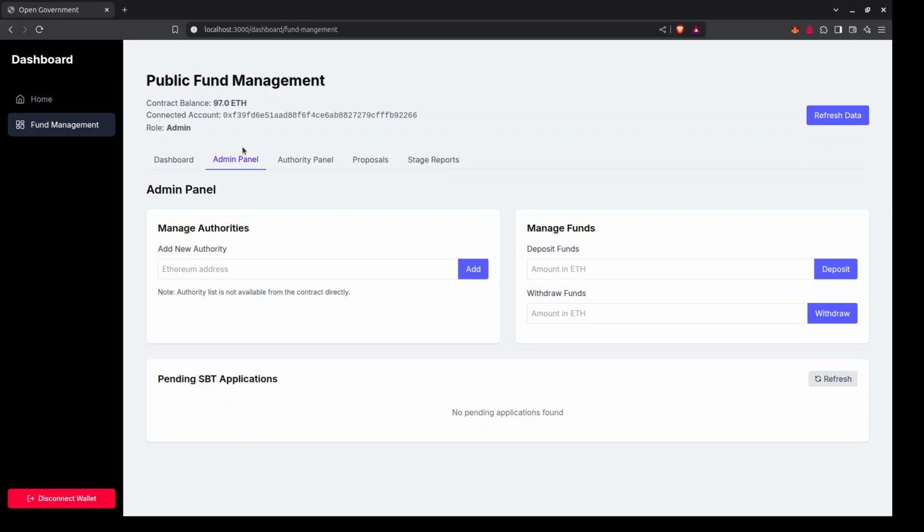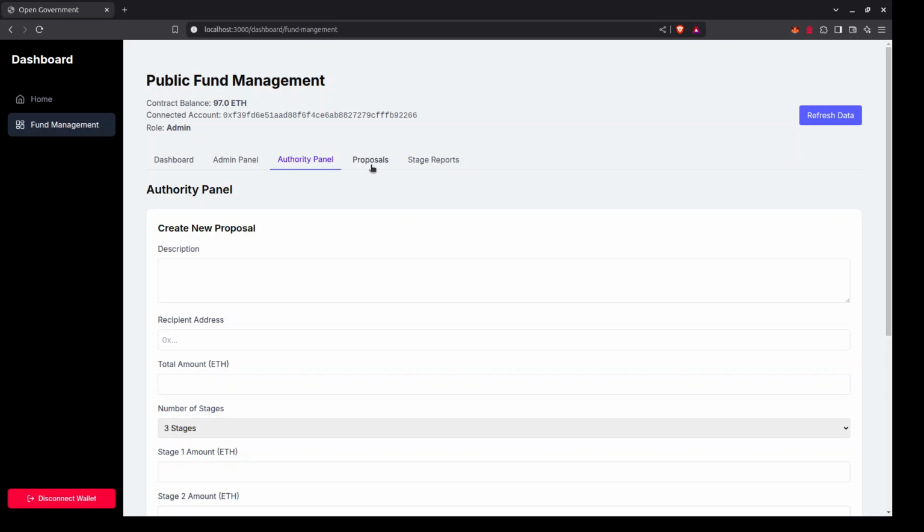As of now, I had already created an authority, created by the admin. So there are basically one authority and one admin in our project. And let me explain the proposal section. Proposals are basically public interest projects where the government releases funds for the benefit of the public, and these projects can involve building dams, railways, highways, etc.